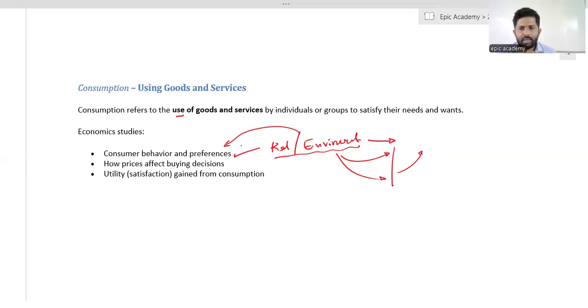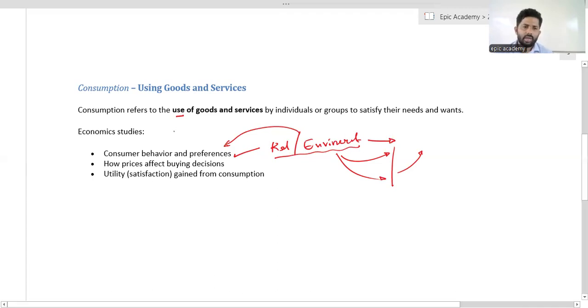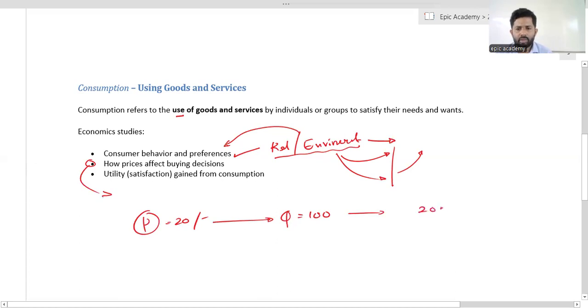There are many kinds of determinants behind that: religions, environmental factors, cultural factors, beliefs, and everything belongs to that. How prices affect buying decisions, you have to focus on that also. If the price of a certain commodity is, just consider, 20 rupees, they are going to purchase a quantity of 100 commodities. So now they are spending this amount on that particular commodity.